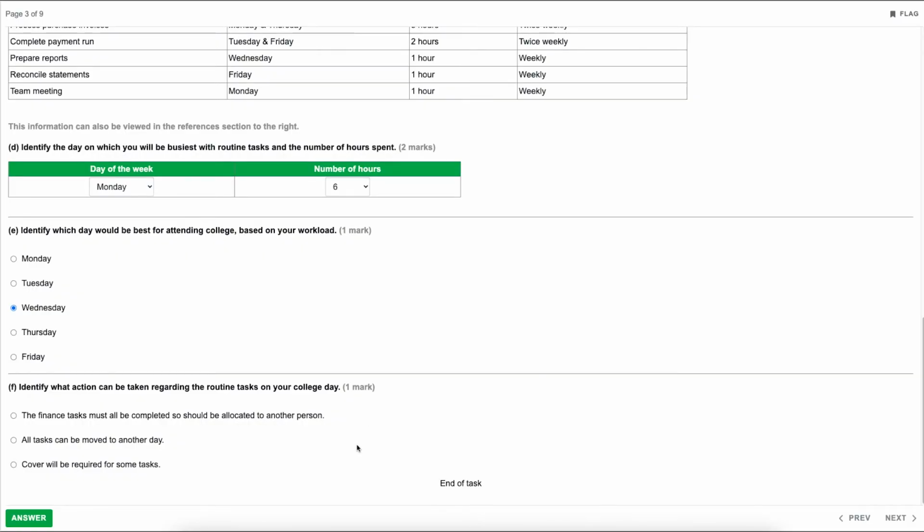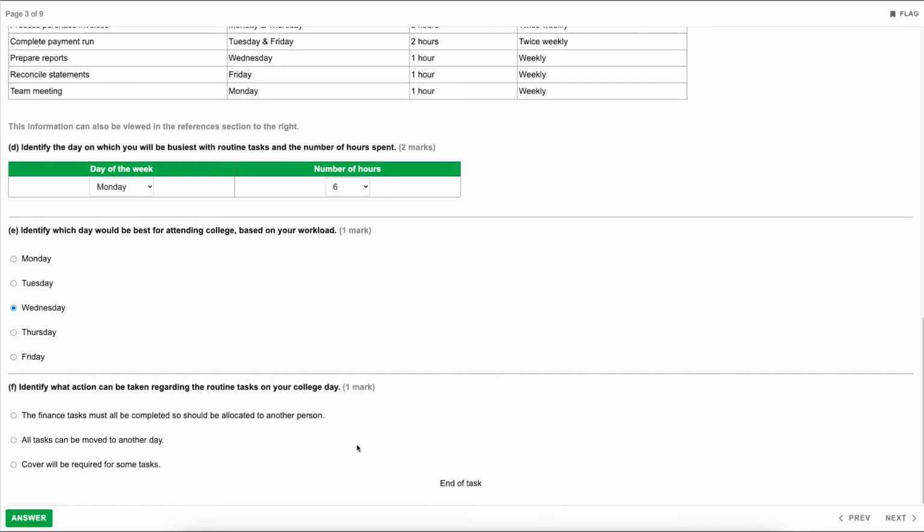And then the last one, part F, identify what action can be taken regarding the routine tasks on your college day. And we've got 3 options. The finance tasks must all be completed, so should be allocated to another person. All tasks can be moved to another day, or cover will be required for some tasks.